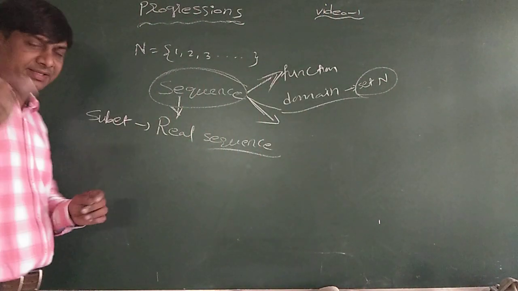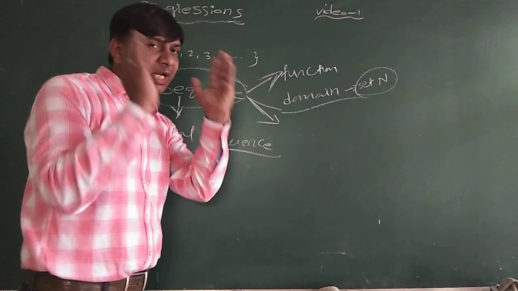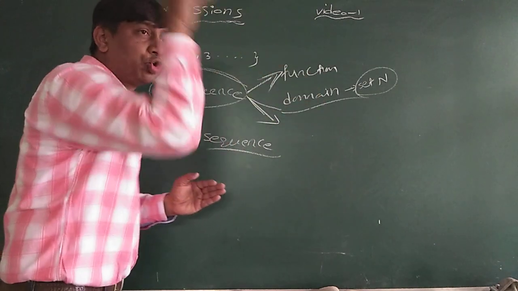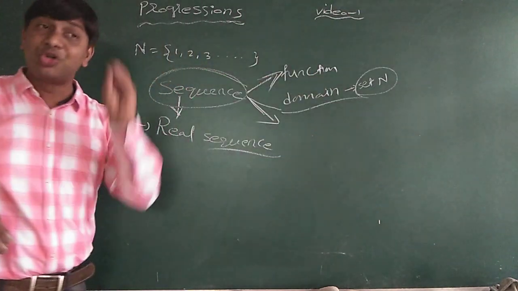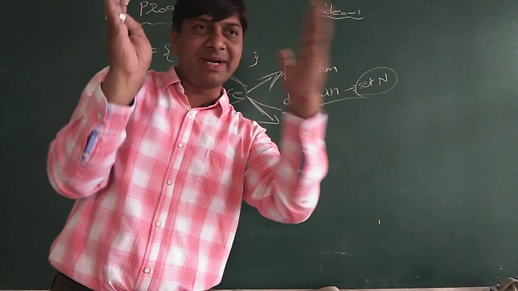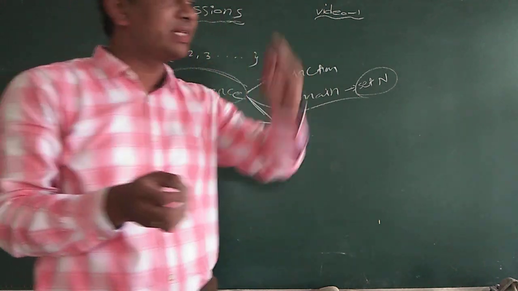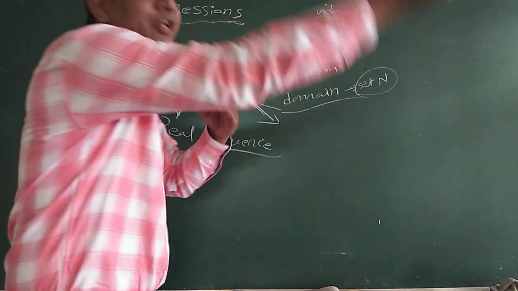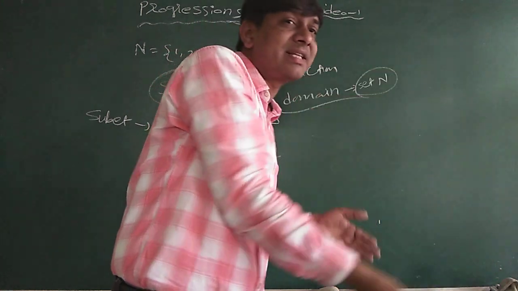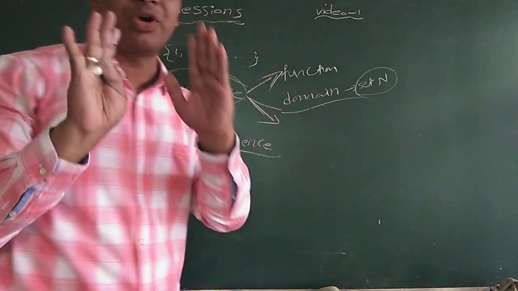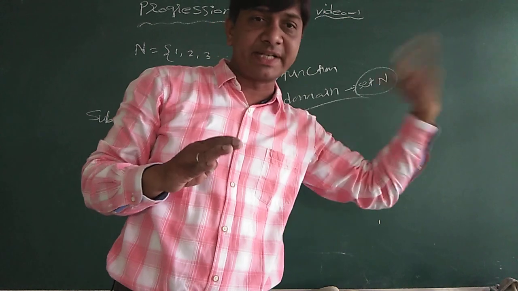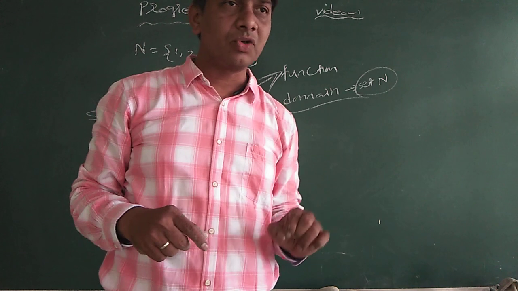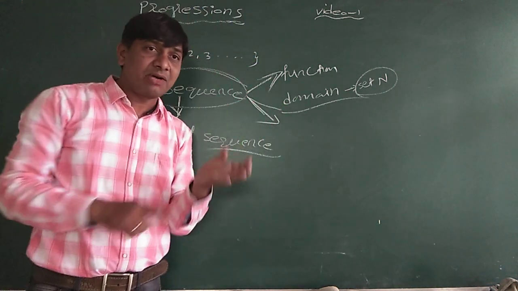range. Okay, just to understand what a domain is. In a function, the values that you substitute in that function are called the domain. The values, within whatever limit is given, are substituted in that function. That is the domain. The resultant value you get after simplification is the range. Only to understand; later in functions we will learn about domain and range very clearly. Keep in mind what a domain is.